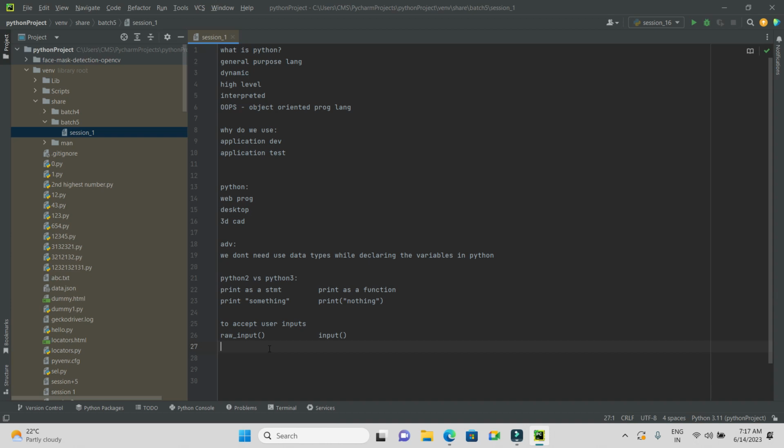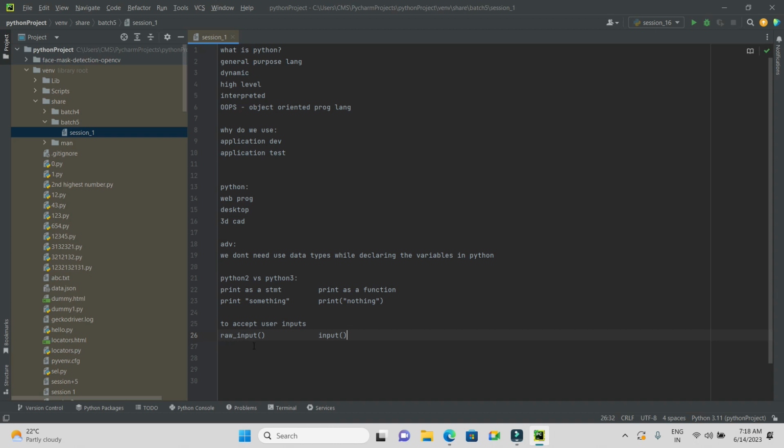On the other hand, in Python 3, as I told you, it uses the input function, which automatically interprets the type of the input entered by the user. Whatever the user types will be taken as it is by the input function. Before, in Python 2, we had raw_input.